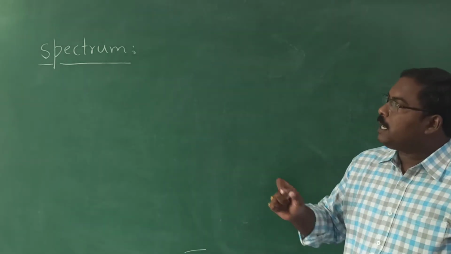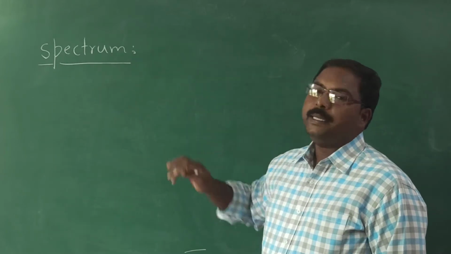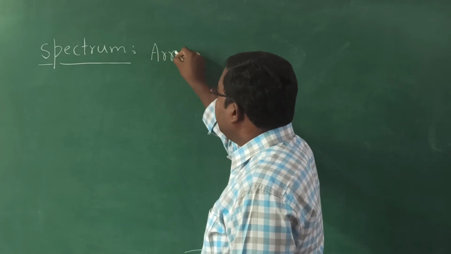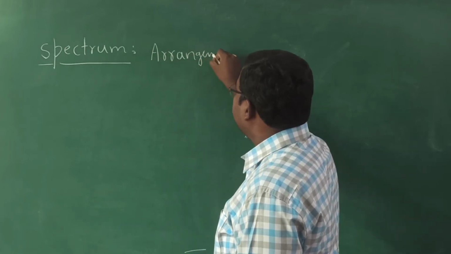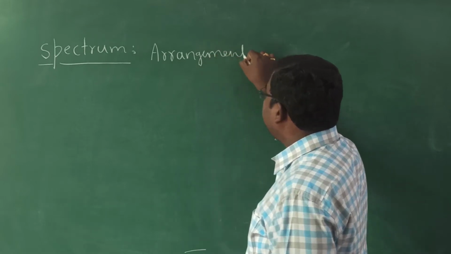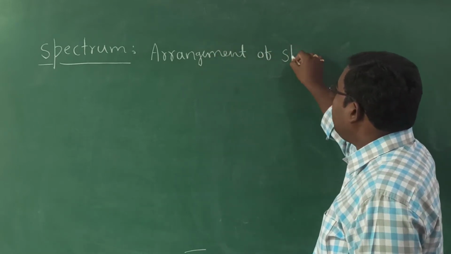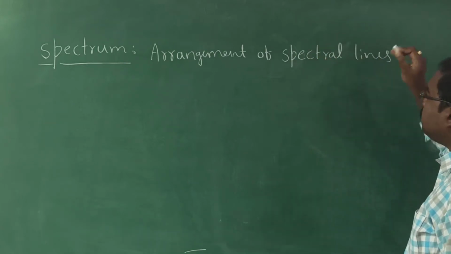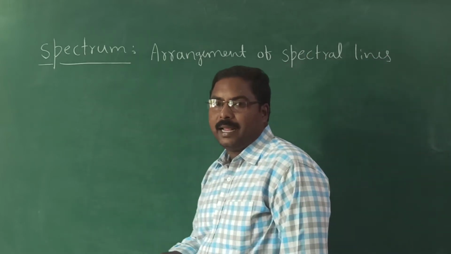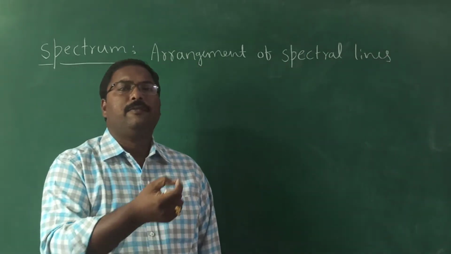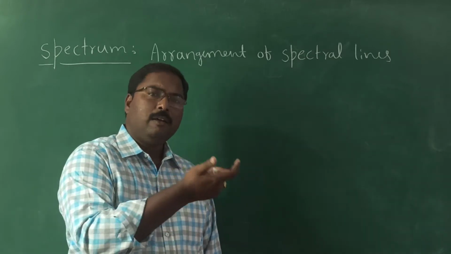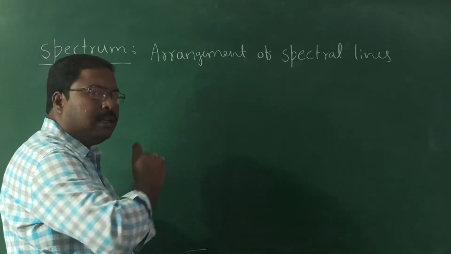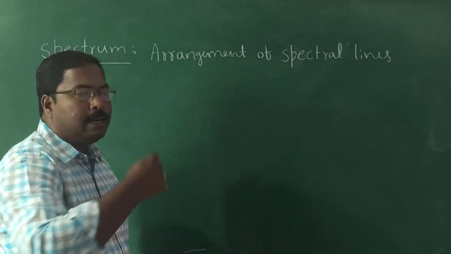Now, first coming to the definition, a spectrum is nothing but what? We already discussed. A spectrum is nothing but the arrangement of spectral lines. So this is a new word to you. So sir, what is meant by a spectral line? A spectral line is nothing but the radiation of a particular wavelength or frequency. So any light radiation of different wavelengths is known as spectral lines.